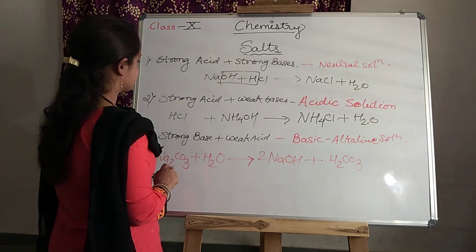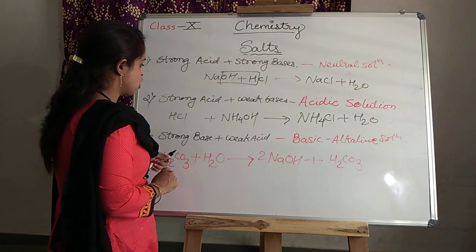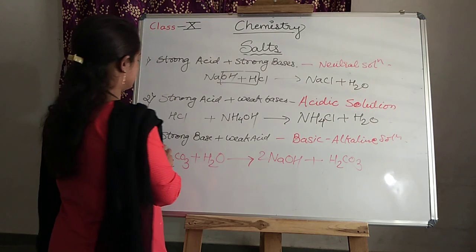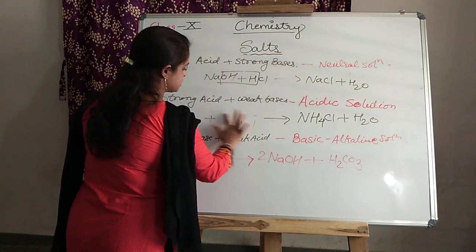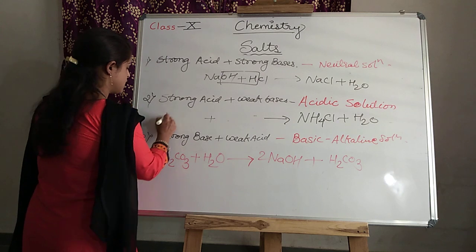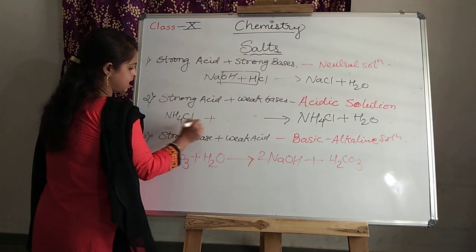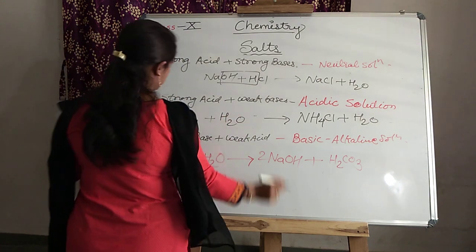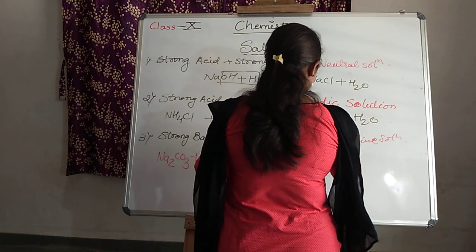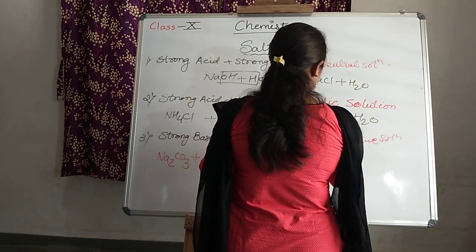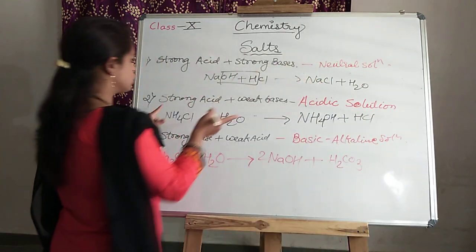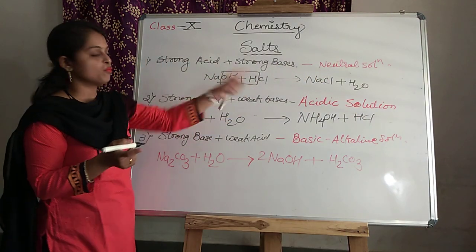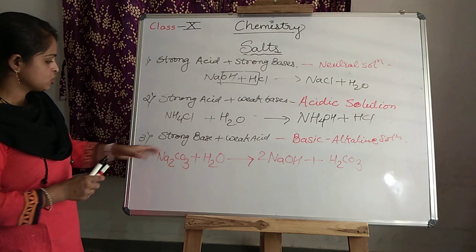Now see, strong acid and weak base. For your understanding I wrote all these things, but you see, NH4Cl undergoes hydrolysis with H2O and they form NH4OH and HCl. Here also you can change the place of both of these. Clear? So what happens?